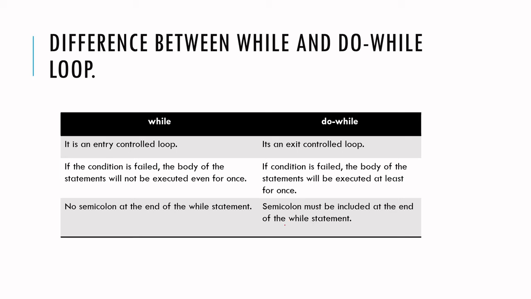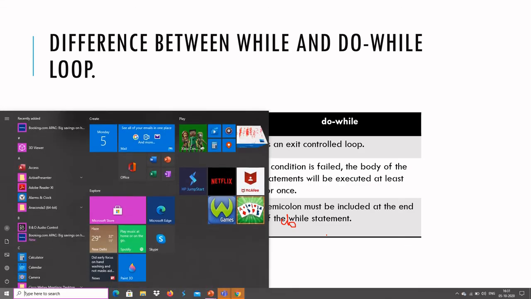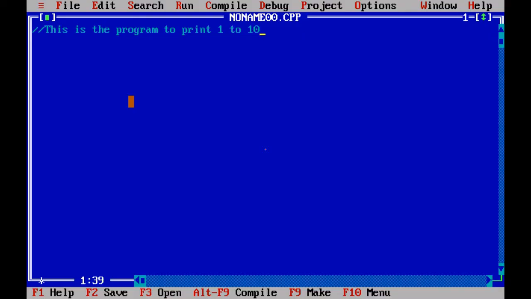Actually, it's not a while statement, it's a do while statement. So this is about the difference between the while and do while loop. Now let's see the example for while and do while loop. Yes, now we are going to see the example for the while and do while loop. First, we are going to discuss the while loop.